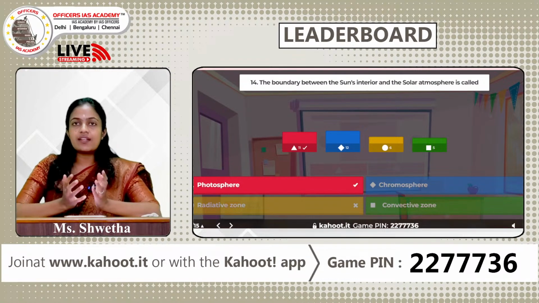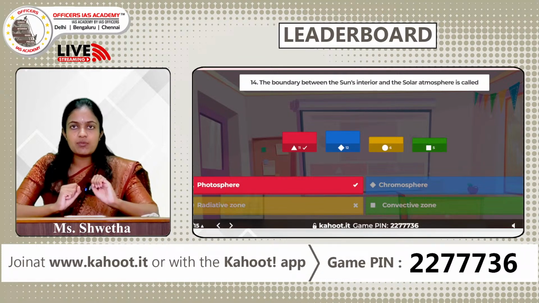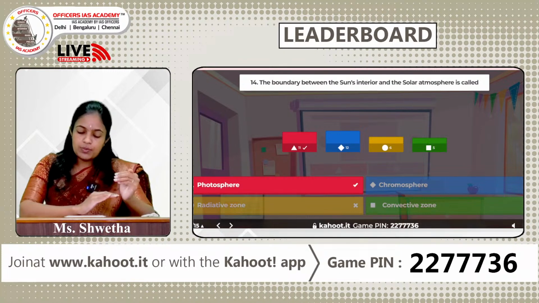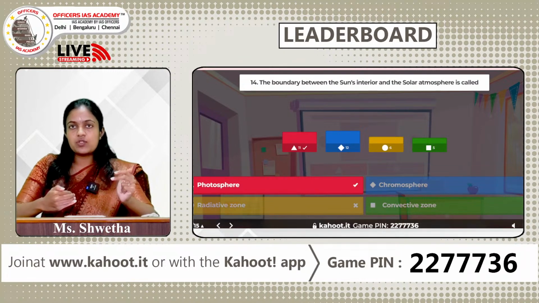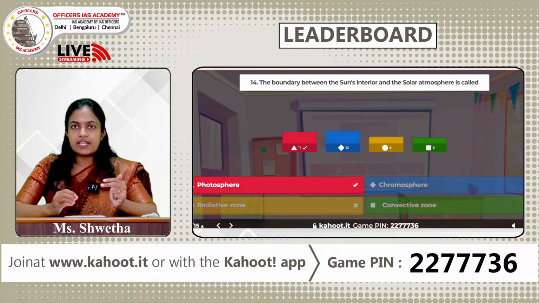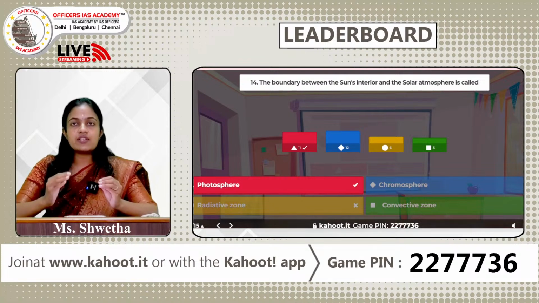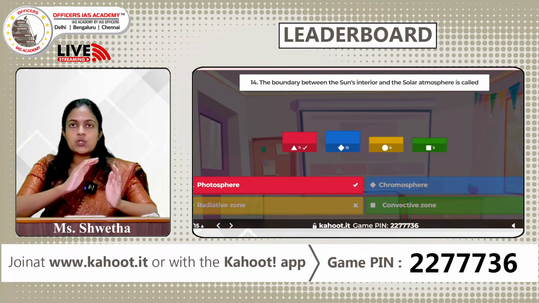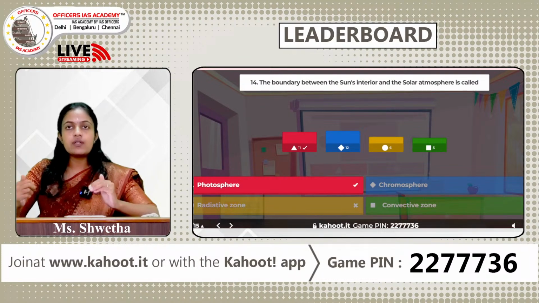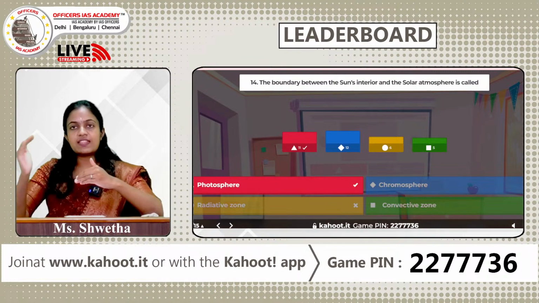If you take the sun, you can divide it into 2 parts. One is its interior and the other is the solar atmosphere. The sun's interior comprises the core, which is the innermost part, and then comes the radiative zone. It is called the radiative zone because here the energy flow takes place through thermal radiation. Surrounding it we have the convective zone. In the convective zone the energy transfer is through convection. So here the sun's interior is over. From here you have the solar atmosphere. The innermost part is the photosphere, and then comes the chromosphere and then the corona.